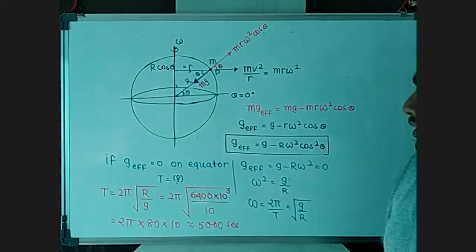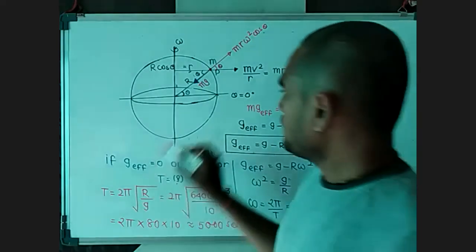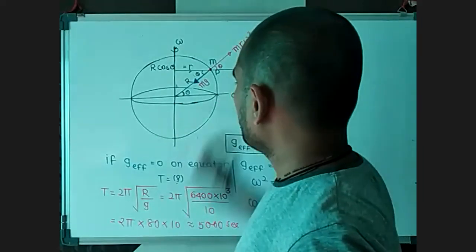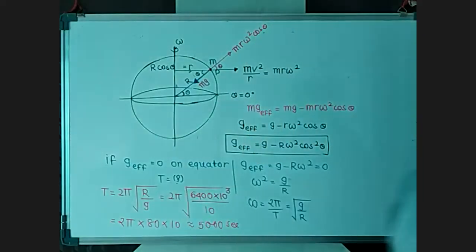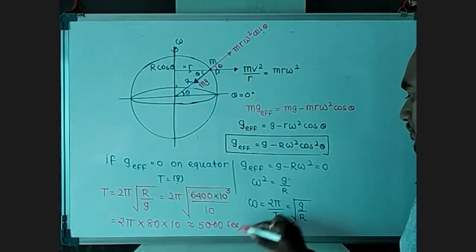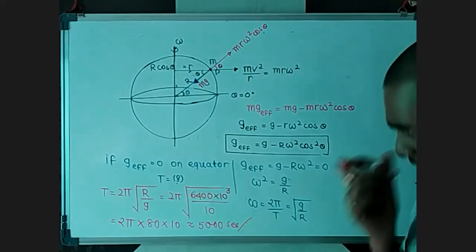So if Earth is moving in such a way that its time period or rotation period is 5,000 seconds, at that time the effective g on us on the equator is also going to be 0. Is that clear?